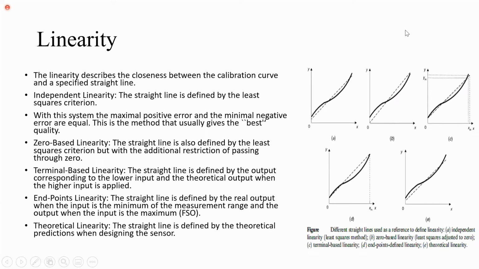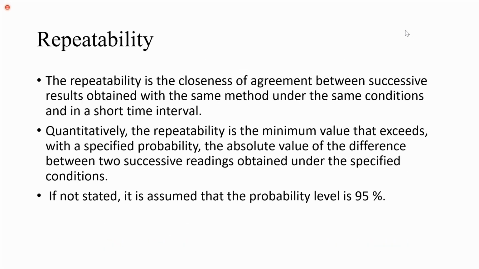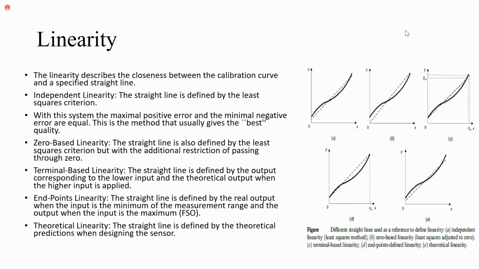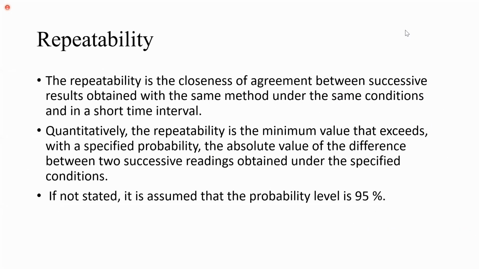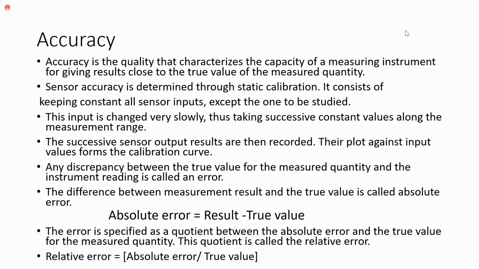So students, accuracy, precision, repeatability, reproducibility, sensitivity, linearity, resolution, threshold, hysteresis, all these are static characteristics of a sensor or a measurement system. Accuracy is the ability of the sensor to measure the parameter equal to the true value.